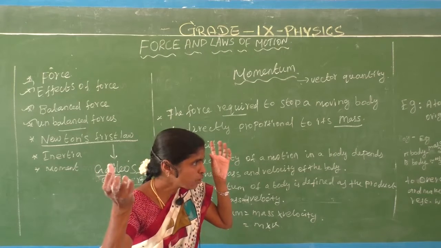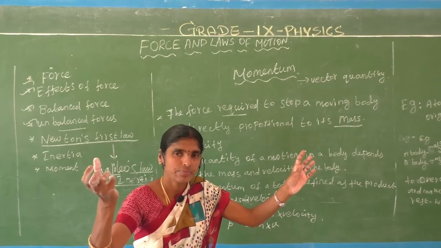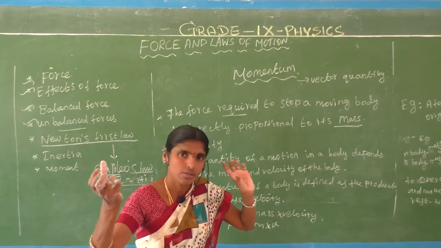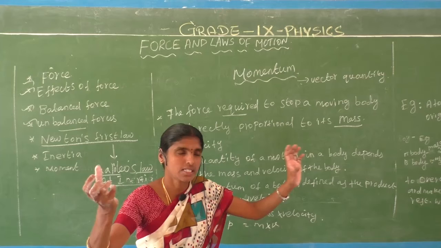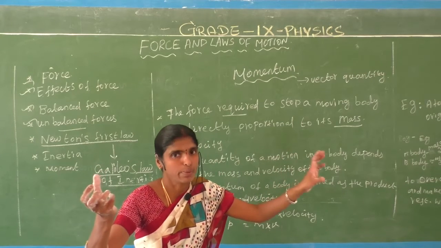We apply the force on the cricket ball, and it goes in a high direction, that means at heavy speed.